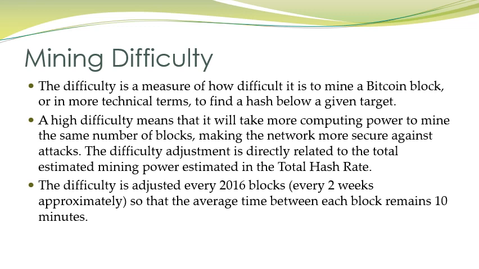So the difficulty is adjusted every 2016 blocks. That means the difficulty level is adjusted after approximately every 2 weeks. What is the purpose, why is the difficulty level adjusted? The difficulty level is adjusted to keep the time at 10 minutes for each block mining. So the difficulty level is adjusted in such a way that the average time to add a block in the Bitcoin network should remain 10 minutes.